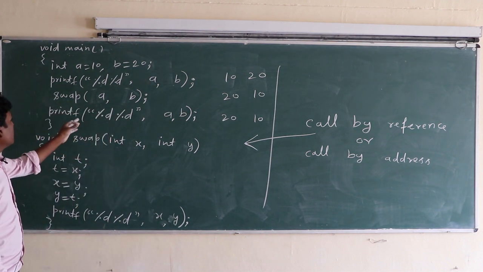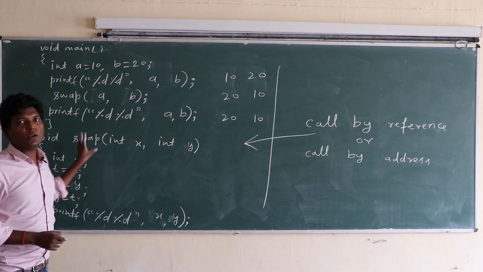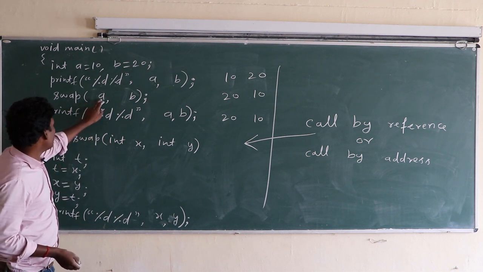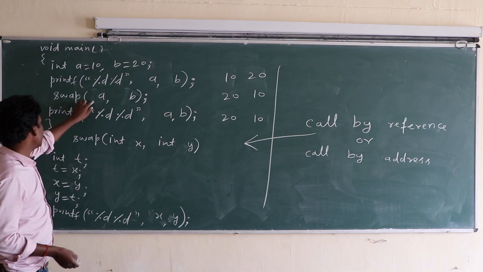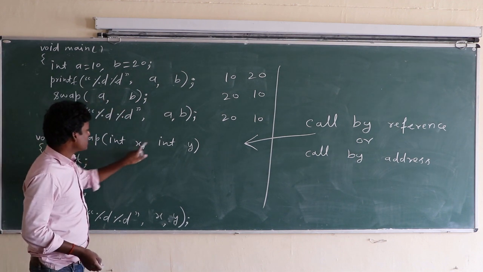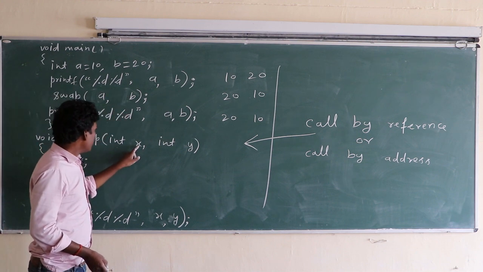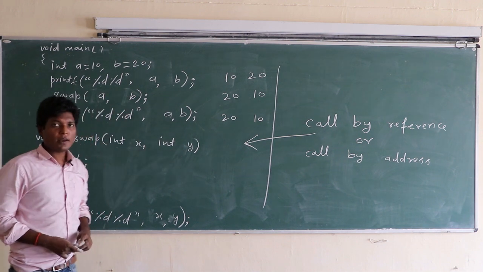Now this program becomes call by value again. Here the values of a and b are passed. A and b are the actual arguments, and x and y are the formal arguments.